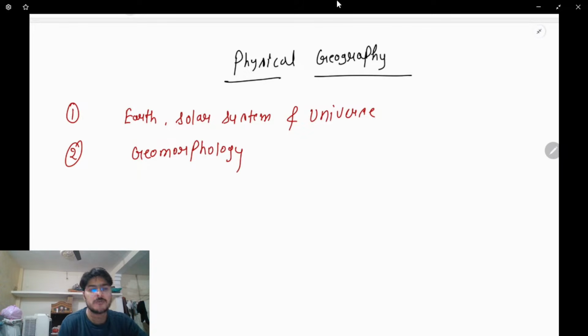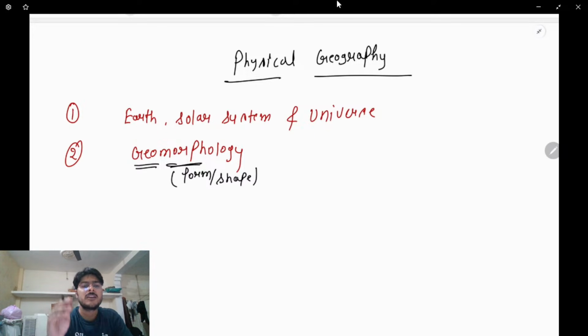Geomorphology. What is geomorphology? Again, geo means earth, and morpho means the form, or you may call it the shape. So here we'll talk about the overall shape of the earth.